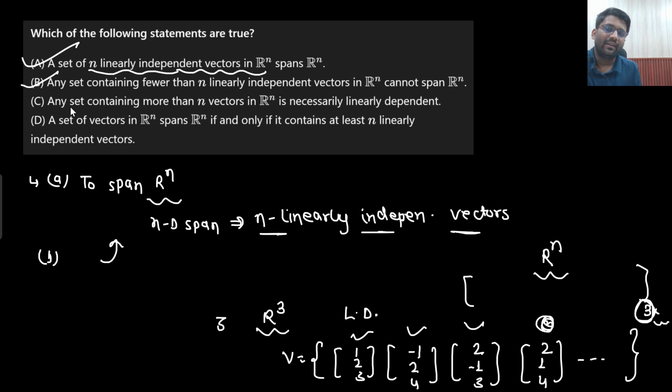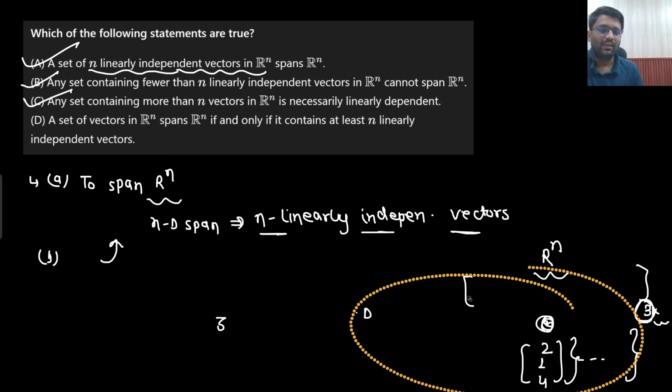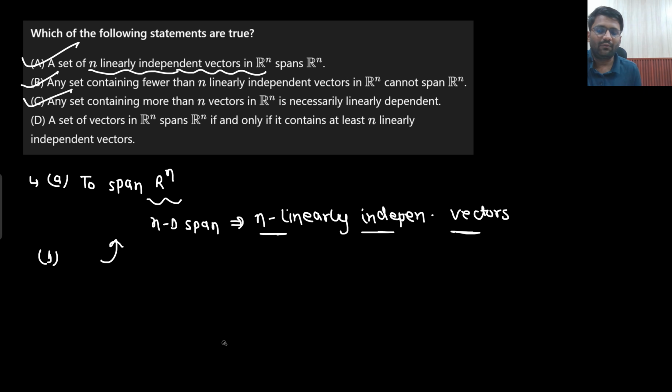So what is this line saying, any set containing more than n vectors? Here how many vectors do we have? 4 vectors. Any set containing more than n vectors means here we have 4 vectors, so the fourth vector will surely depend on the previous 3 vectors. So this also we have proven. Whatever we have proved, we are just writing as statements. Nothing else. It is just a mathematical statement.